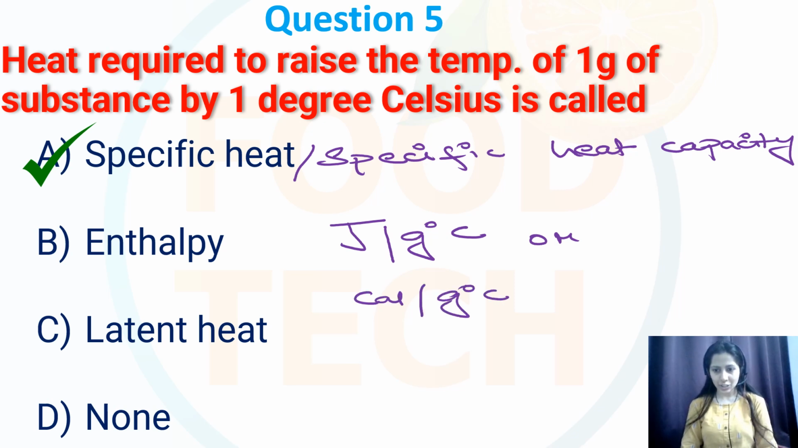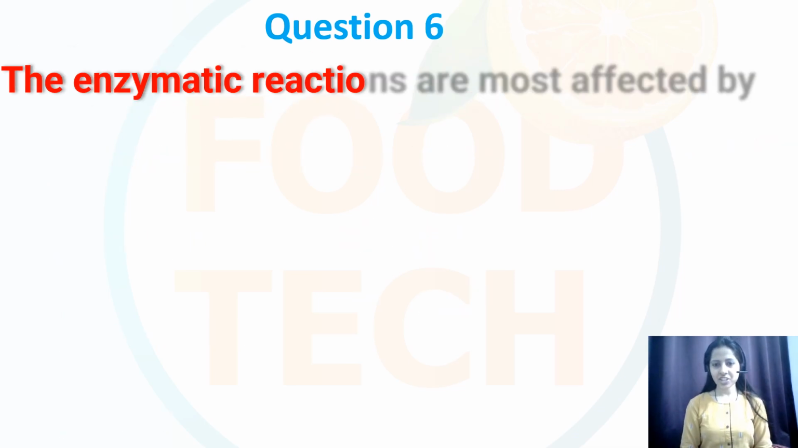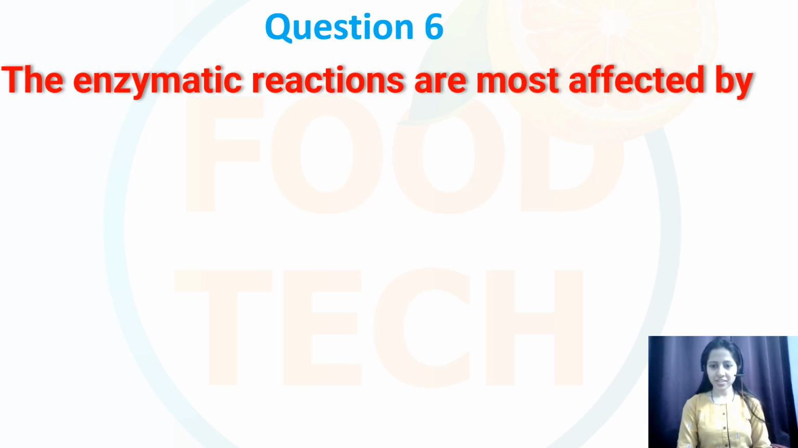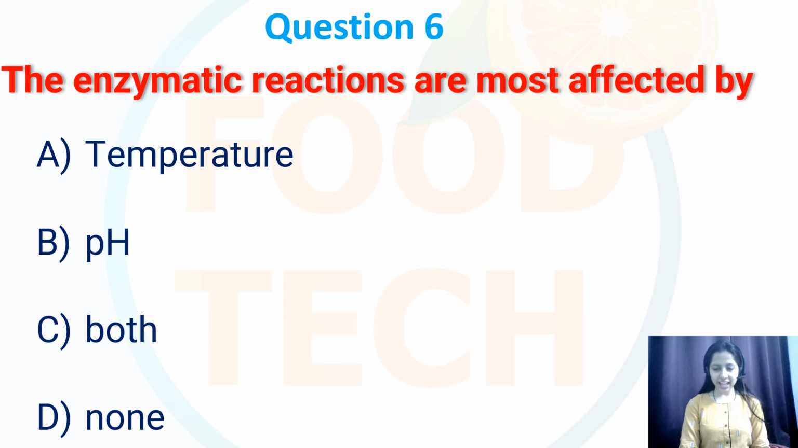So this is the unit for it. So over here my correct option is option number A, that is specific heat. Next, question number 5. The enzymatic reactions are mostly affected by, so options are temperature, pH, both, and none.